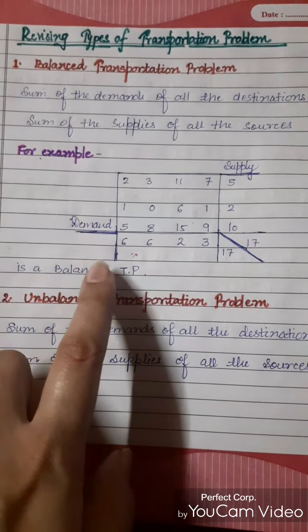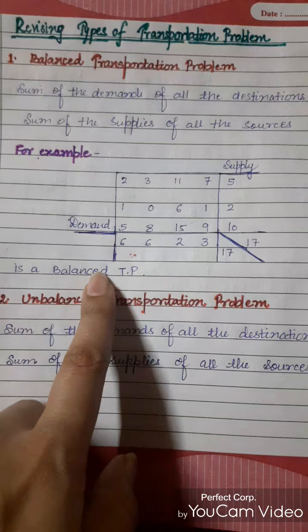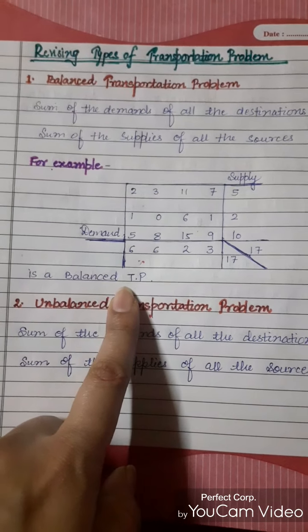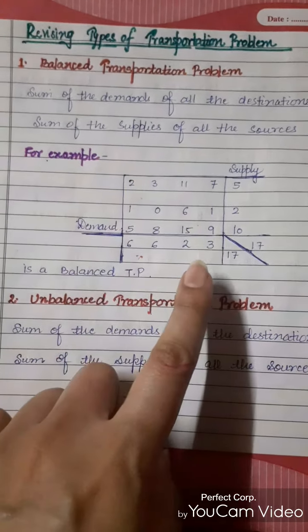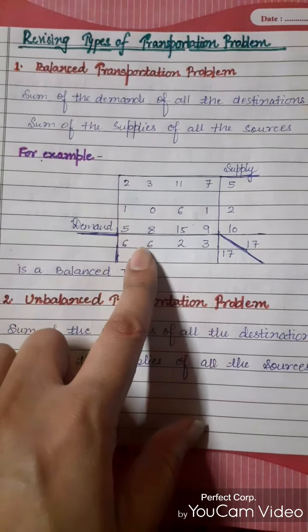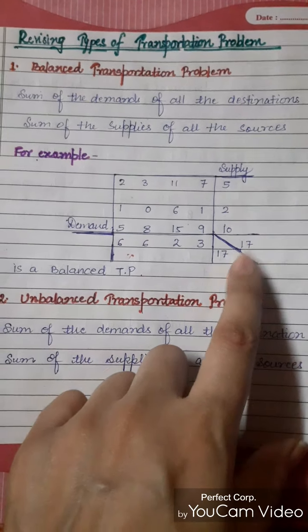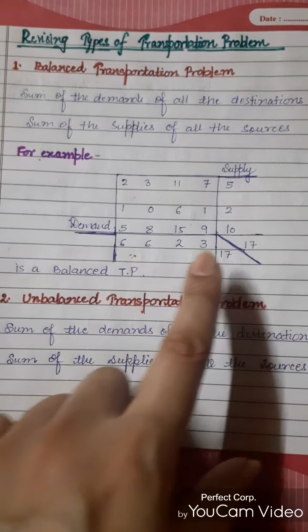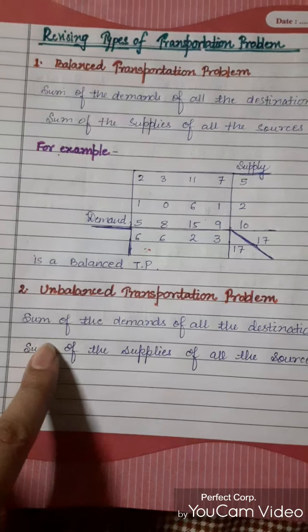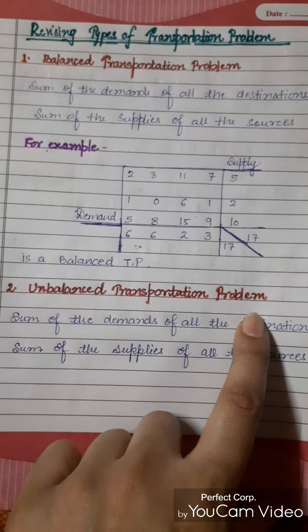This is the first type of transportation problem, and after checking whether the transportation problem is balanced or unbalanced, we move to the next step. So you have an understanding of what a balanced transportation problem is. Just check whether the supply and the demand are equal or not. Now move to the second type. The second type is unbalanced transportation problem.